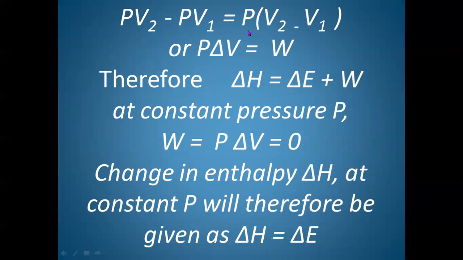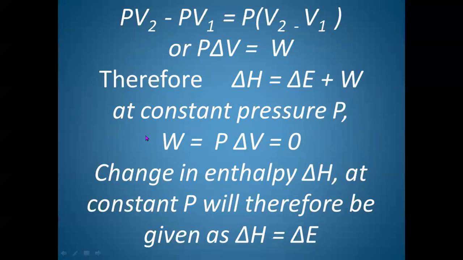So we can take P common, and it is P times V2 minus V1, or P delta V. It is called the work done by the system when it absorbs energy. Therefore, delta H, or change in enthalpy of a system, is given by delta E plus W, meaning change in enthalpy is the sum of change in internal energy and work done.